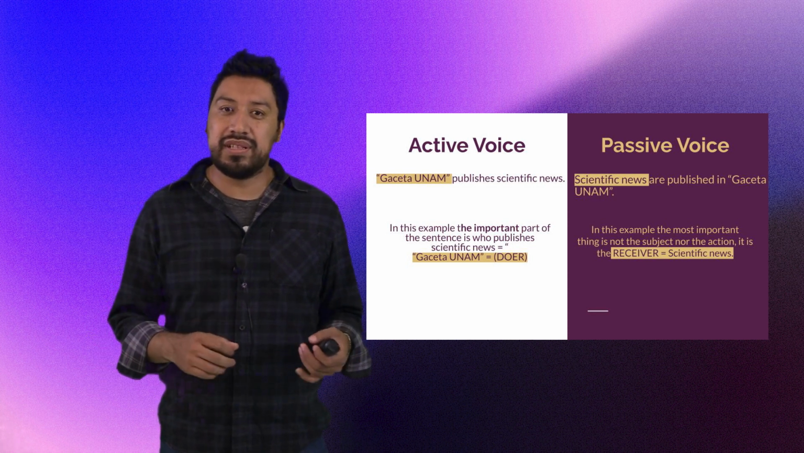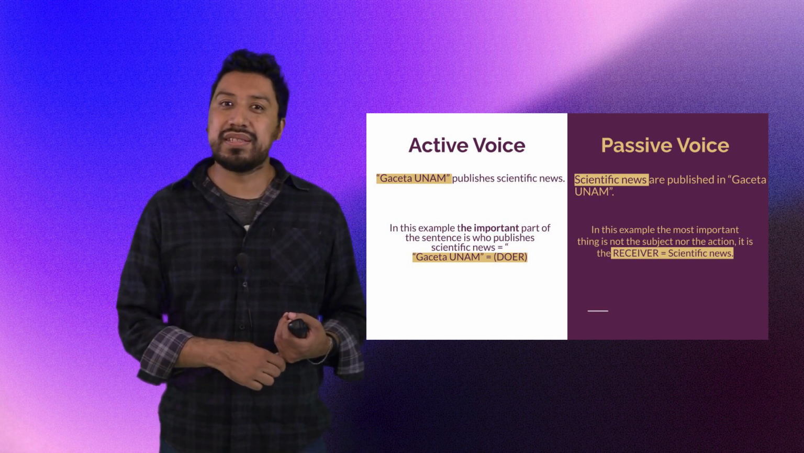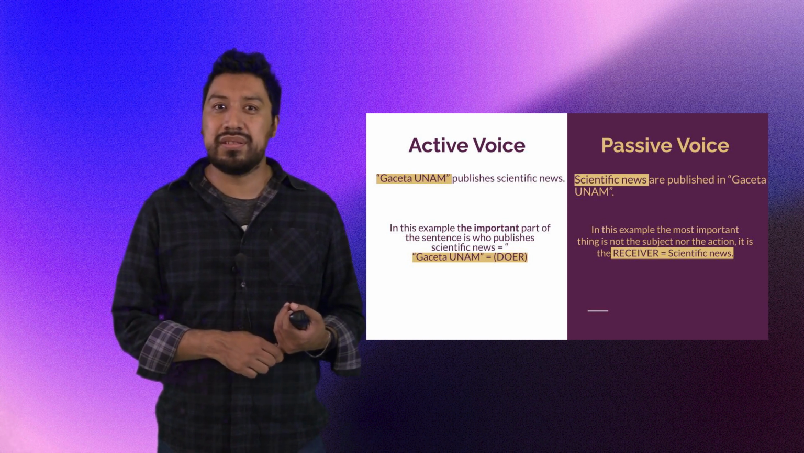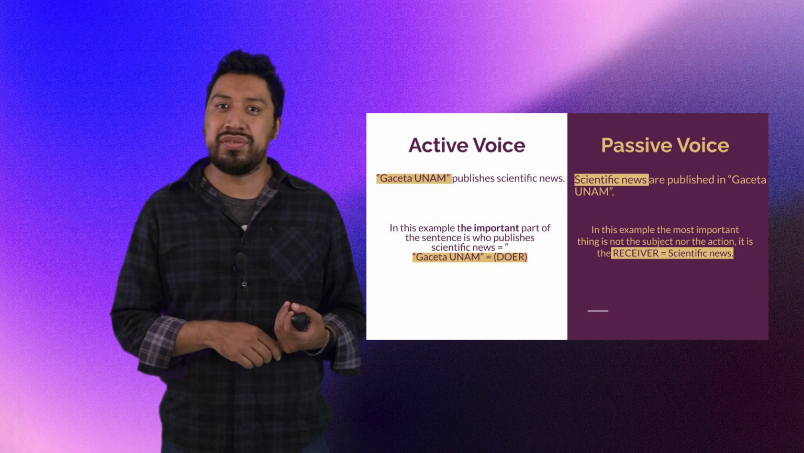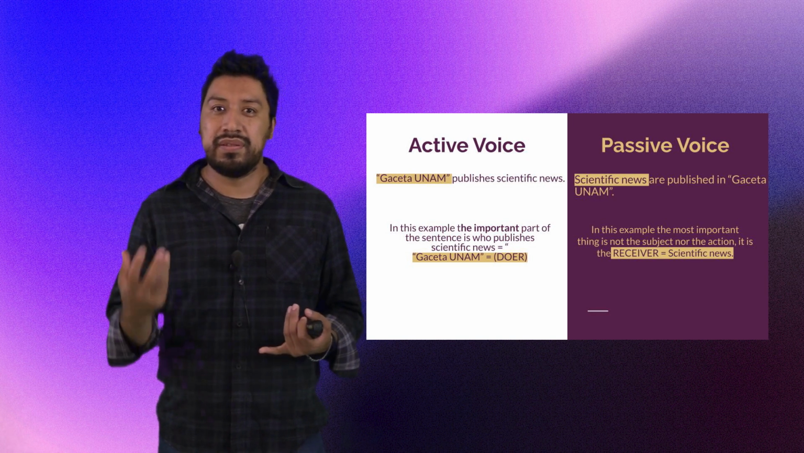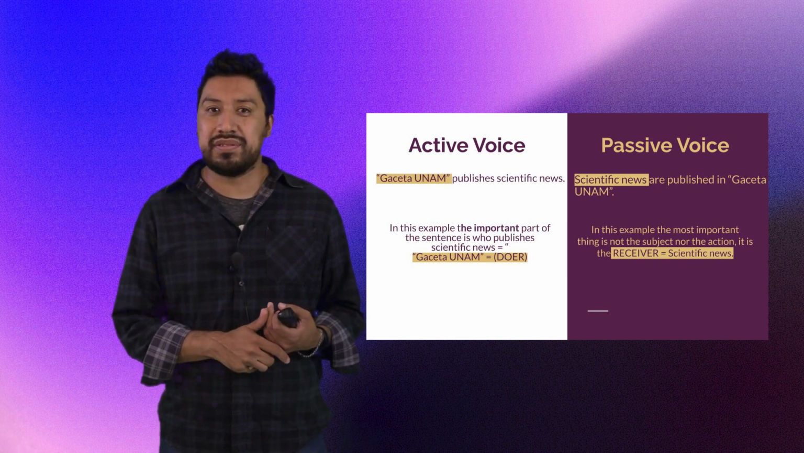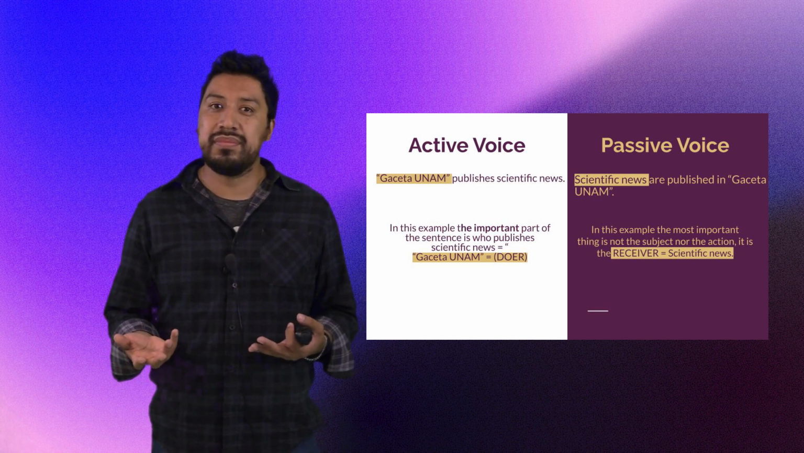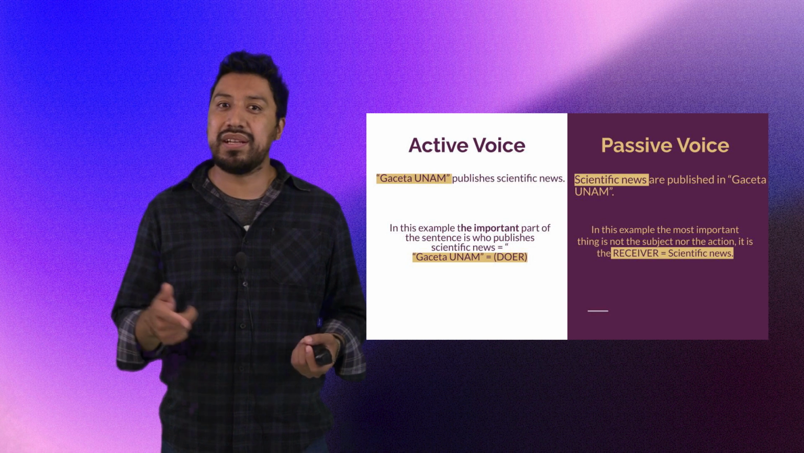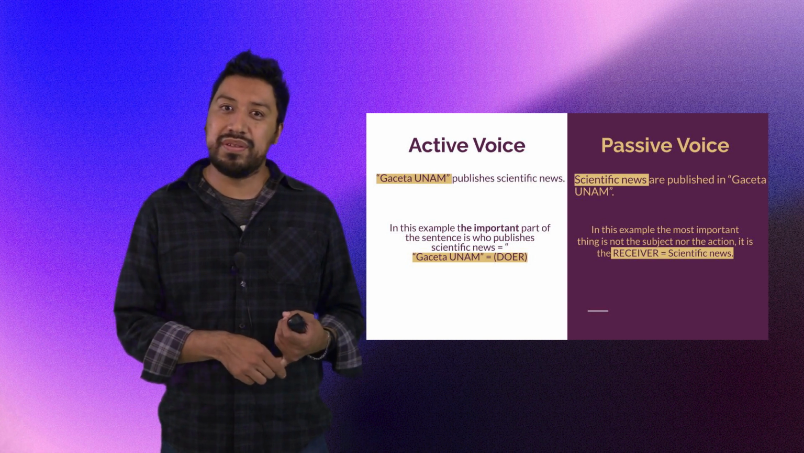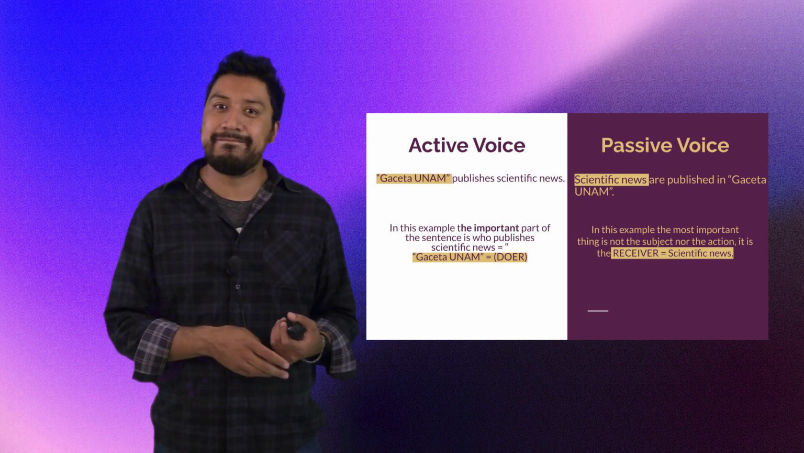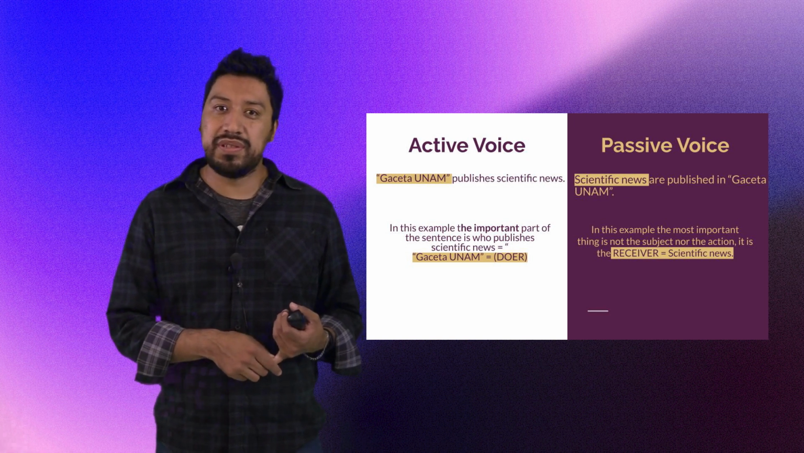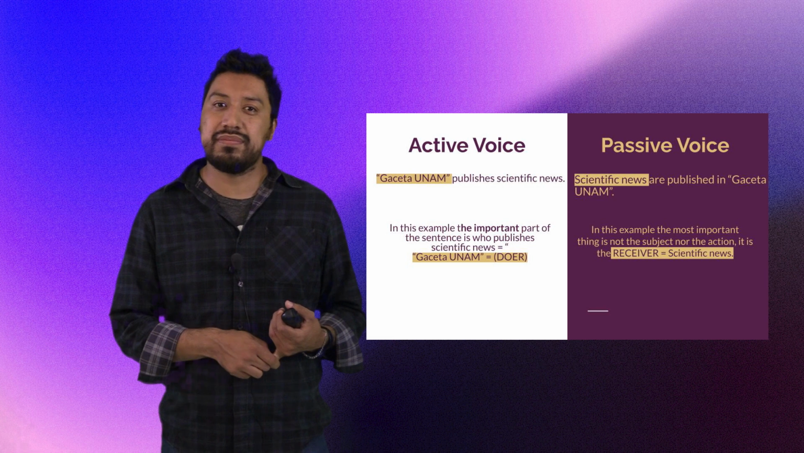Take a look at the following example. In this example, the most important thing is not the subject or the action, it is the receiver. For example, scientific news. Scientific news are published in Gazeta UNAM. What is different? Exactly, the order and the use of the verb to be and the past participle. We have more examples here and the changes between active and passive voice.